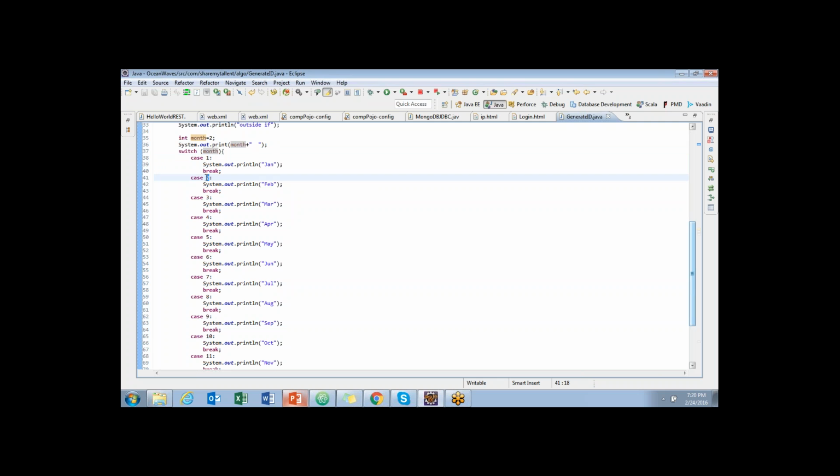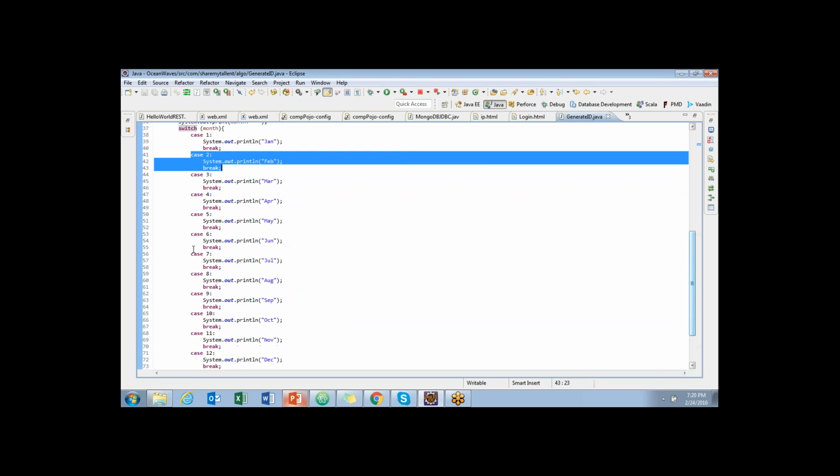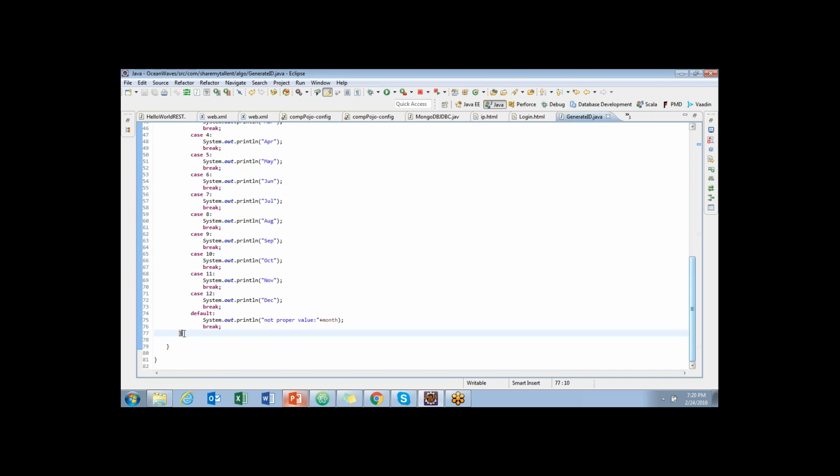Okay, 2 got executed, 2 is the value that we passed. So it executes all the statements after this 2 here, prints whatever is present and goes to break. Break means my switch got satisfied, so nothing to execute after this, and it jumps out of the switch. It goes directly to here.